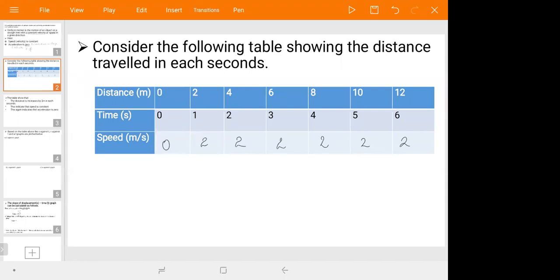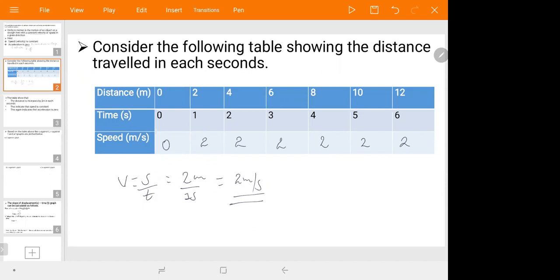So in uniform motion, the distance covered in equal time intervals is equal. Therefore, this table shows uniform motion. Why? Speed is equal to distance over time taken. You can take one of them, for example, 2 meters over 1 second, which gives you 2 meters per second.